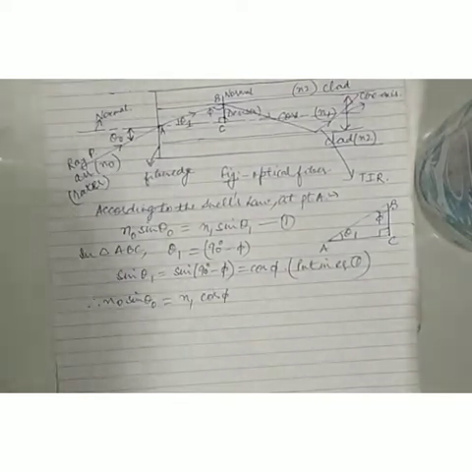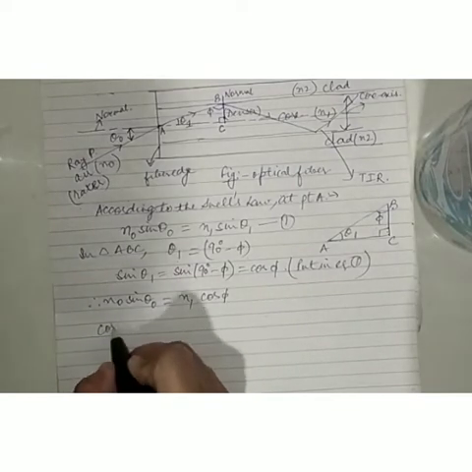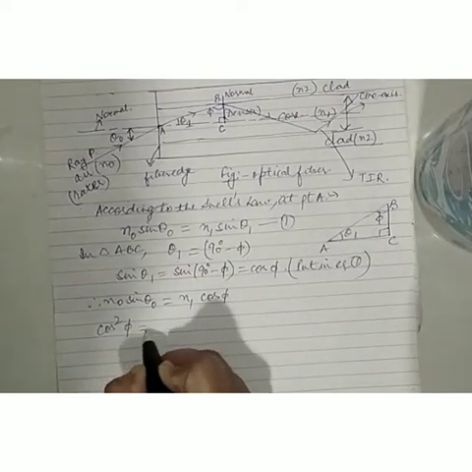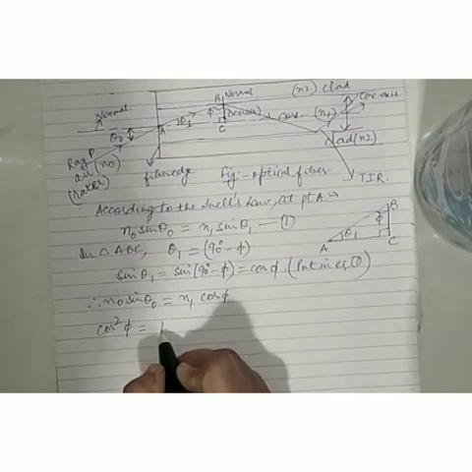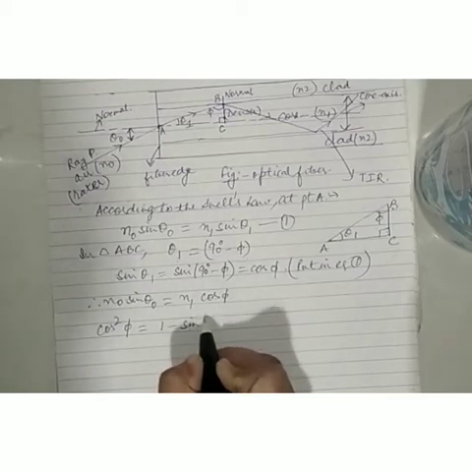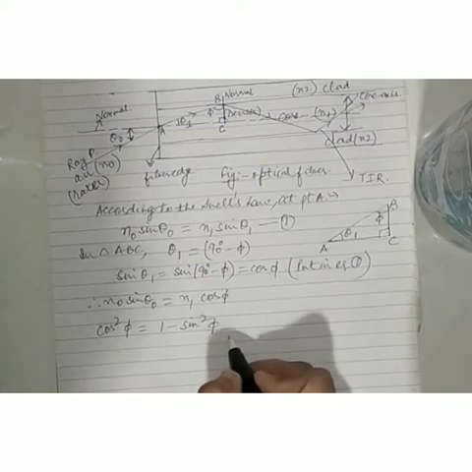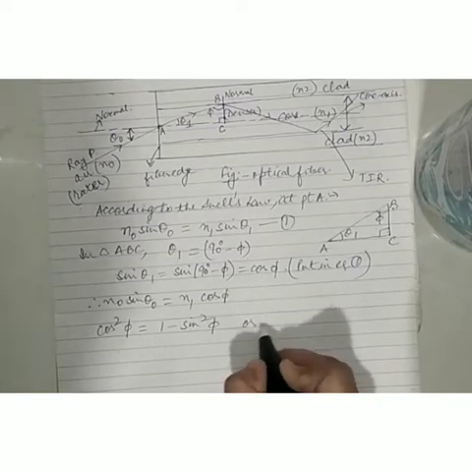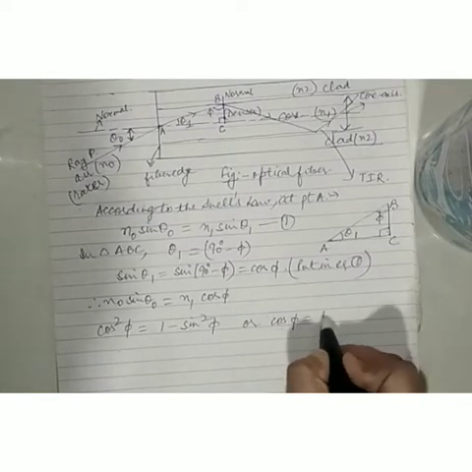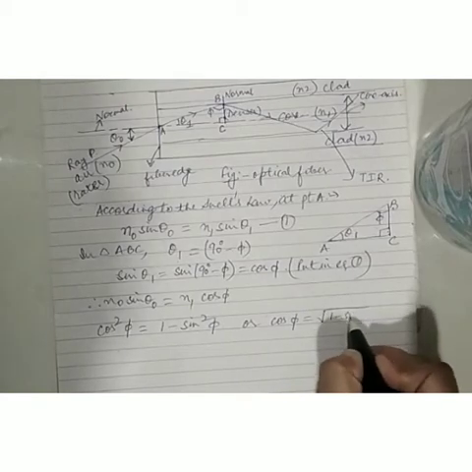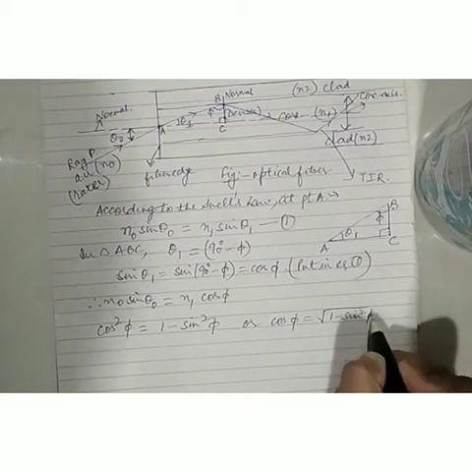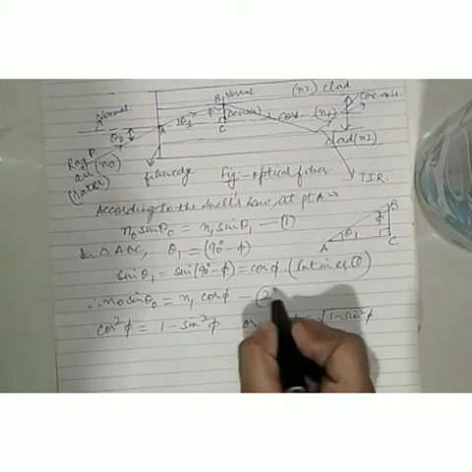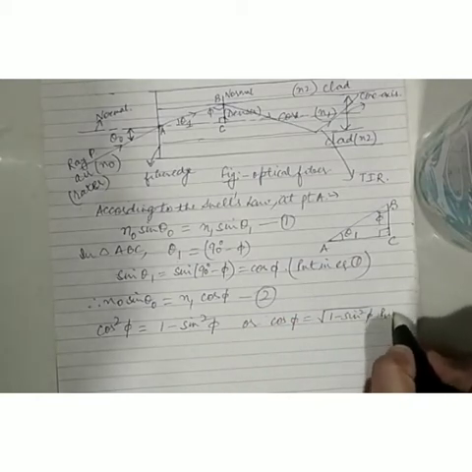Now, according to the trigonometric relation, cos square of theta is equal to 1 minus sine square theta. Similarly, cos square of phi will be equal to 1 minus sine square phi. Or I can also say that cos of phi will be equal to square root of 1 minus sine square phi. So I am putting it in the above equation, that is equation number 2.